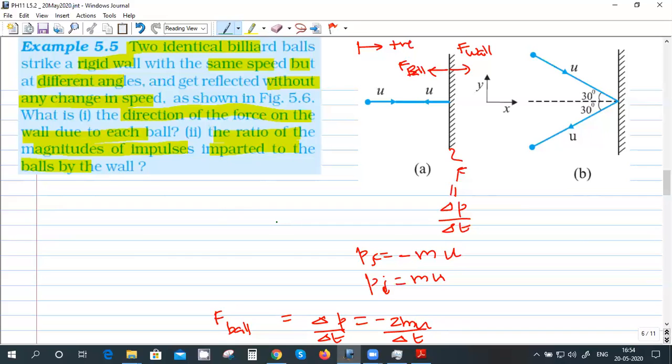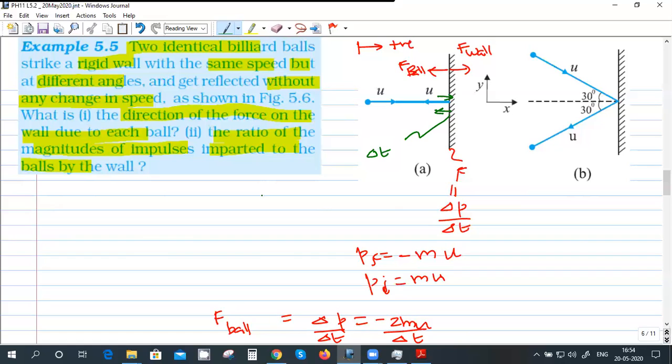Any idea? What is the delta T? Sir? No, sir. Okay. See, this thing goes and hits it, and it will take some time to rebound. It will be a very, very small time. That rebounding time is delta T.